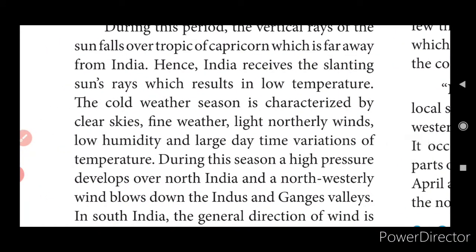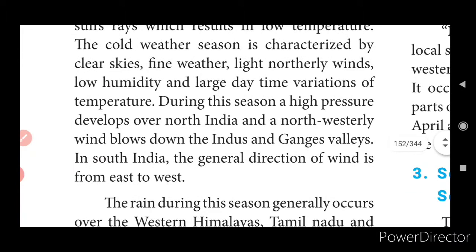Hence, India receives the slanting sun rays, which results in low temperature. So, India will be receiving only slanting sun rays. Slanting means very few, meager. So, during this time, the temperature will be low, and there will be fine weather and clear skies. In this time, in South India, the general direction of wind is from east to west.